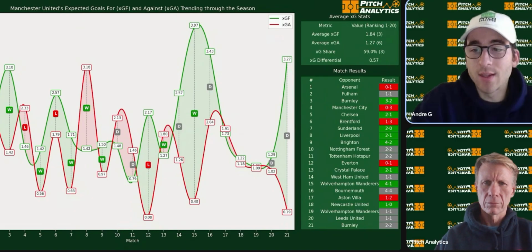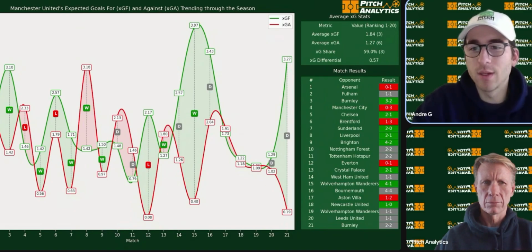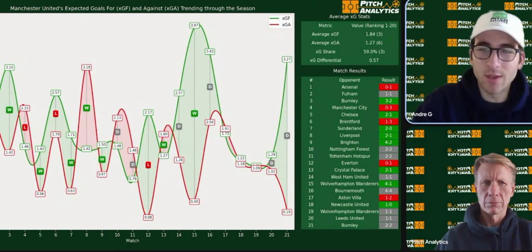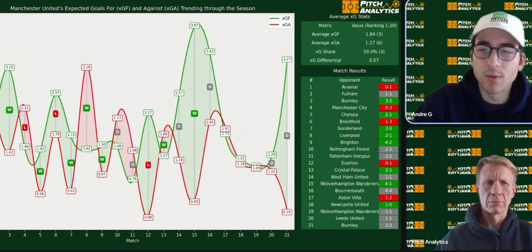As you can see, in the last game against Burnley, they played really well. They had 3.2 xG and only conceded 0.19. Really unlucky with the own goal that happened. They arguably should have demolished them in this game. Once again, another story of really poor finishing. And that's been the theme of United's season so far. They've been one of the best creators. They're third in the league in terms of expected goals for, but just horrific finishing.